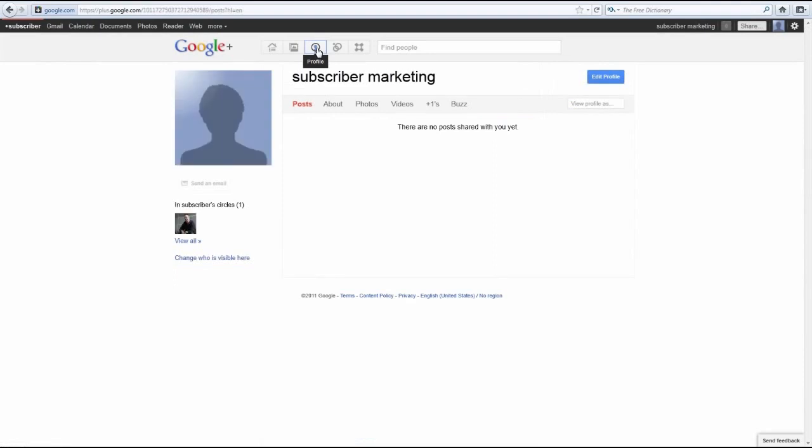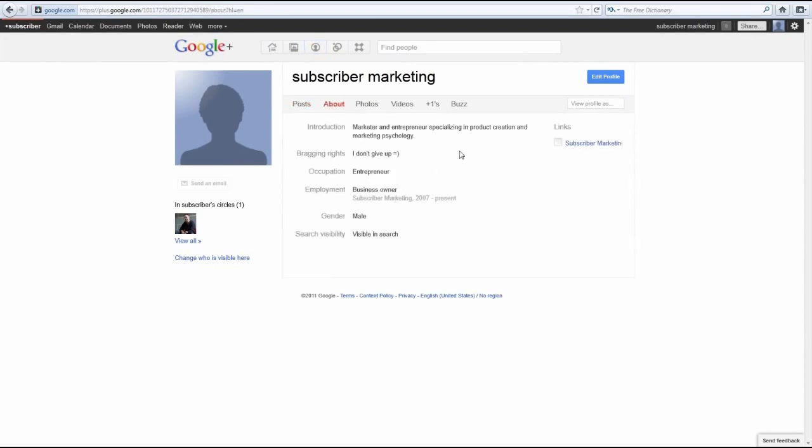Now, this is pretty much the final step before we actually get on to using Google+. Setting up your account is the longest part of the work that you'll have to do, so rest assured, actually using Google+ to your benefit is going to be a breeze compared to filling out your account and stuff. It's really simple, and you're going to see that. Now, you've got the profile thing, about, photos, circles, and so on. So let's have a look at the About section here.